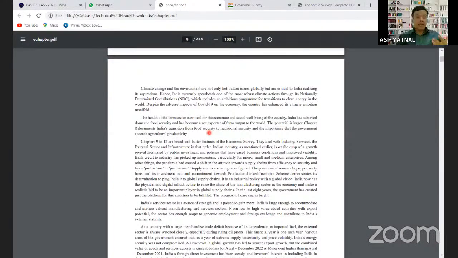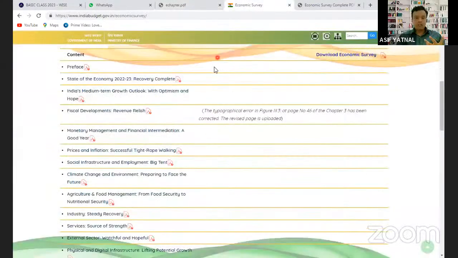Okay, now how to read it? Remember how to read it. Those who are going to appear for this year's prelims exam, I think only they should read it thoroughly. Those who are planning to take the exam maybe in 2024 or 2025, next year, I don't think they need to study the Economic Survey thoroughly and seriously now, because if you are giving the exam next year, you have to read next year's Economic Survey seriously.